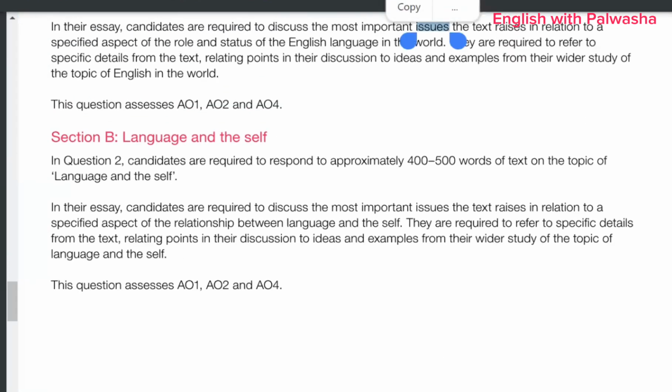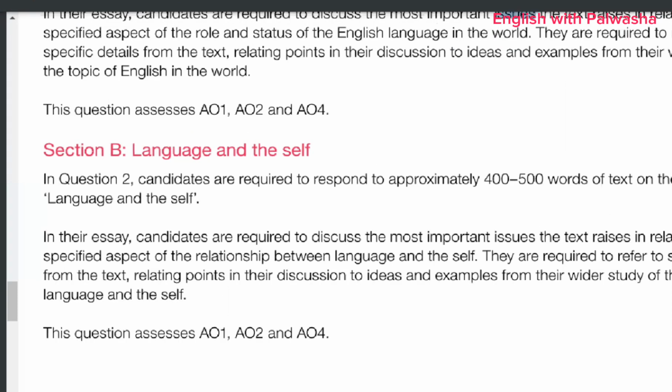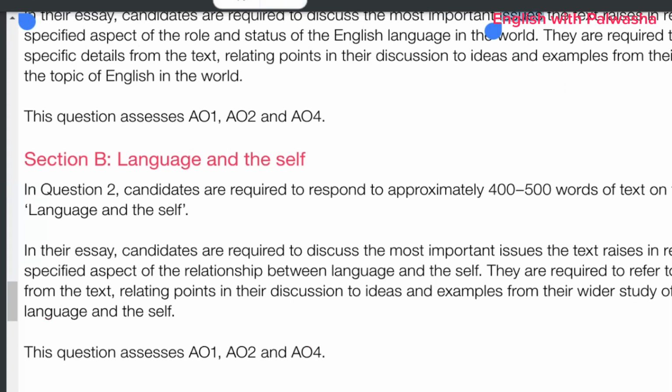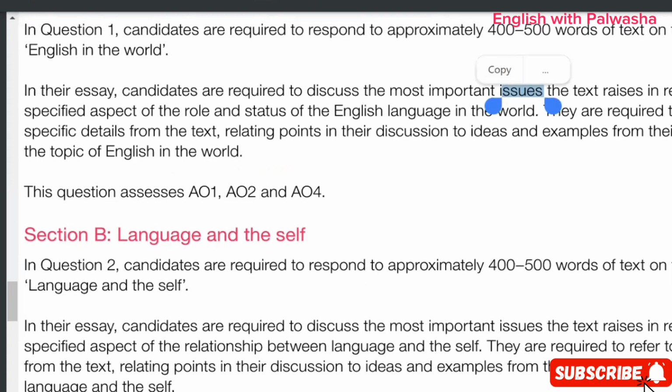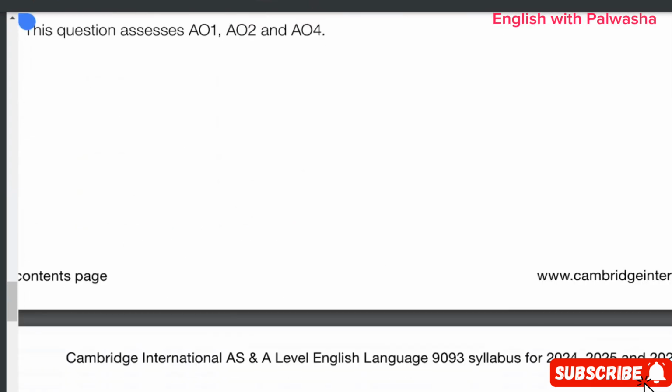And in section B, language in itself, in question number 2, you are requested to respond to approximately 400 to 500 words of text on the topic of language in itself. And in this, basically, you discuss the most important issue the text raises in relation to a specified aspect. Again, you are required to refer to the specific details from the text. You are going to relate the points in the discussion to the ideas and examples of your wider study of the topic of language in itself, and you will be assessed on this question from assessment objectives 1, 2, and 4. And I have also shared the assessment objectives above, so you can read them. You'll get an idea about them as well.